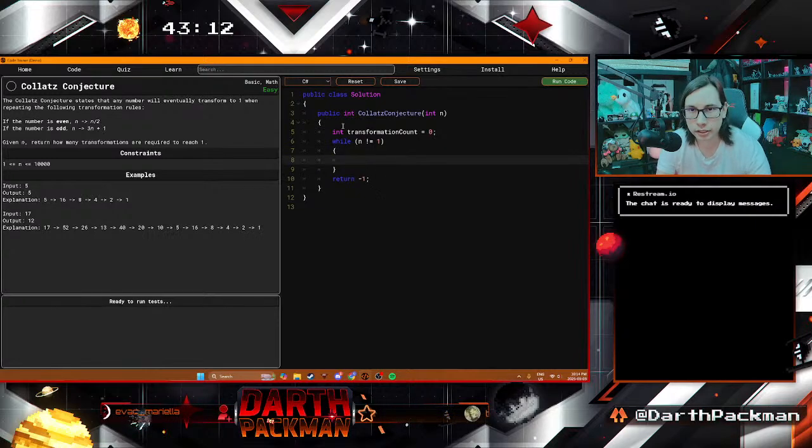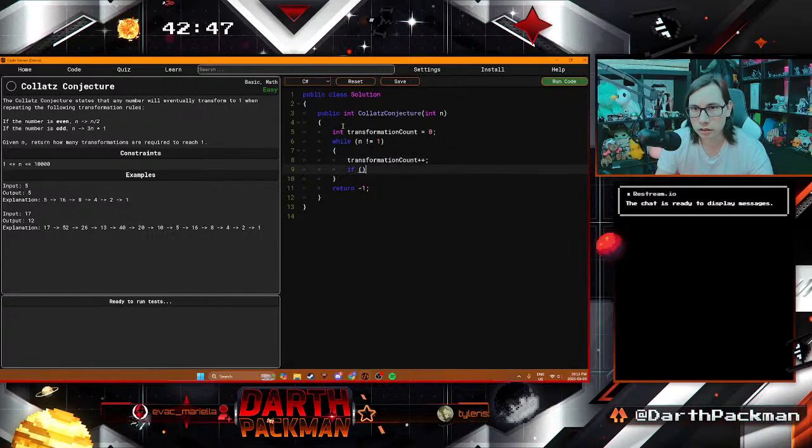So while loops are interesting because they just go until this ends up being the case, right? So first thing we're going to do here is increase transformation count, because if you're in the while loop, you've done a transformation.